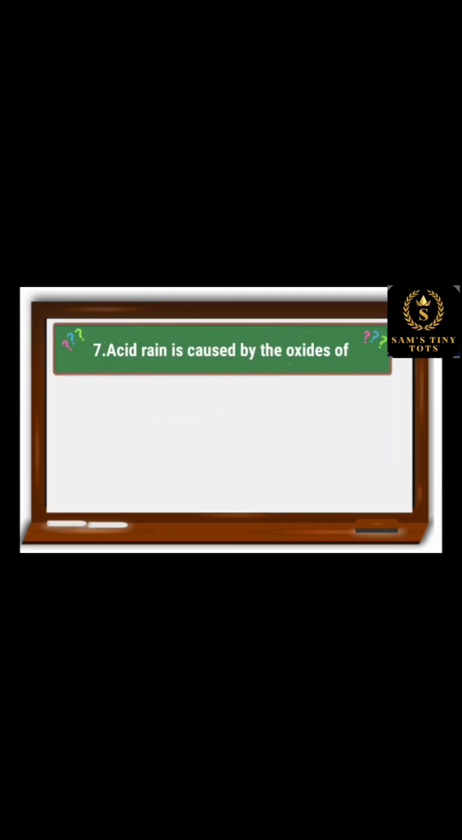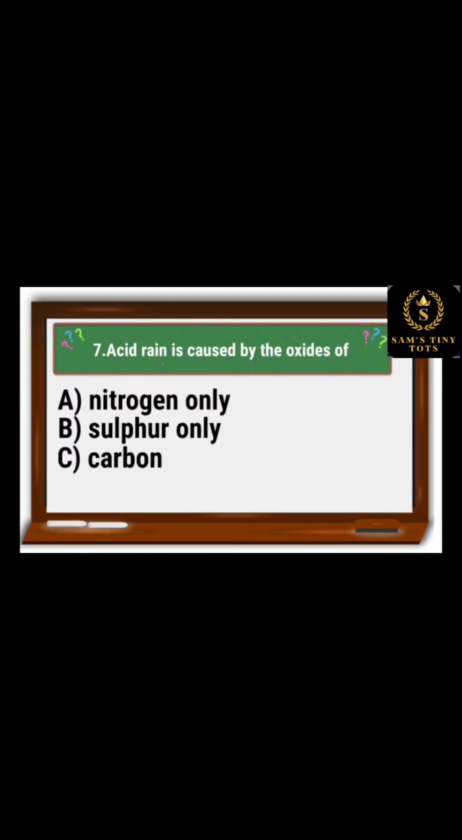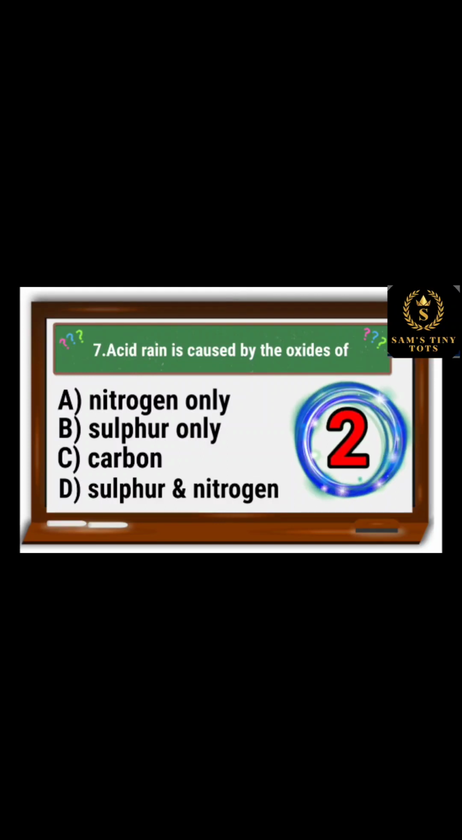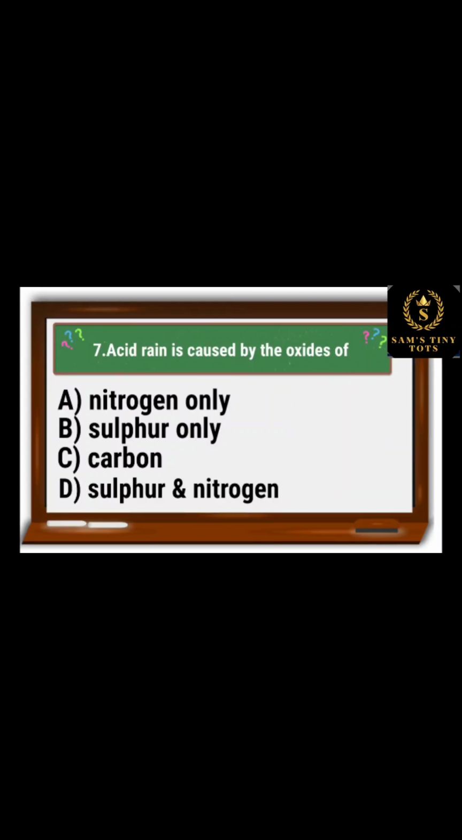7. Acid rain is caused by the oxides of: option A, nitrogen only; option B, sulfur only; option C, carbon; and option D, sulfur and nitrogen. And the correct option is option D, sulfur and nitrogen.